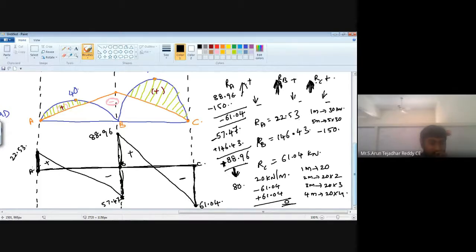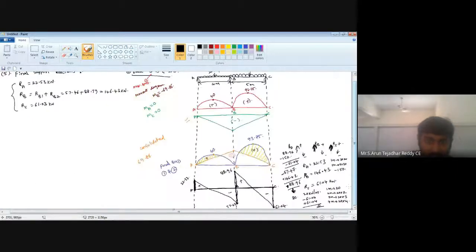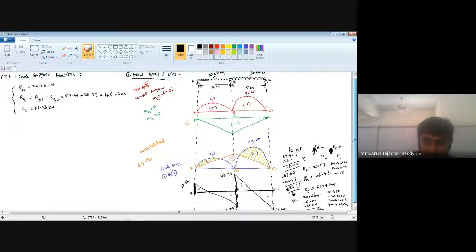So you have started from 0 kilonewton. After that, it is 22.53. After that, again it is downward 57.47. Then it is upward 88.97. Again it is downward 61.04. Finally it is 0 at point C. So this is your shear force diagram. That's it. All of you draw these two diagrams.